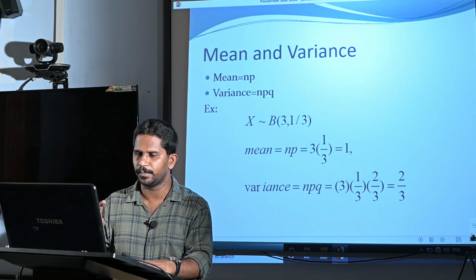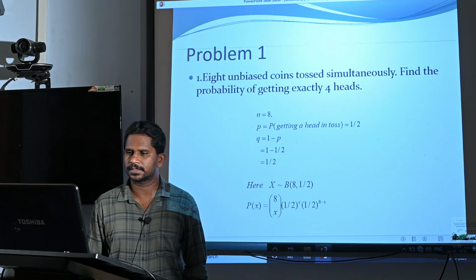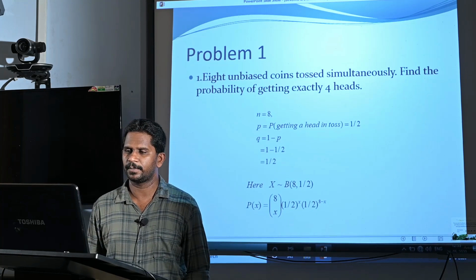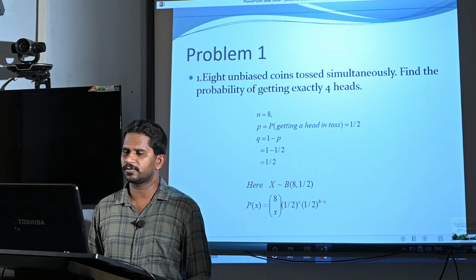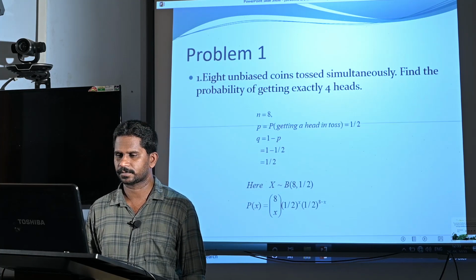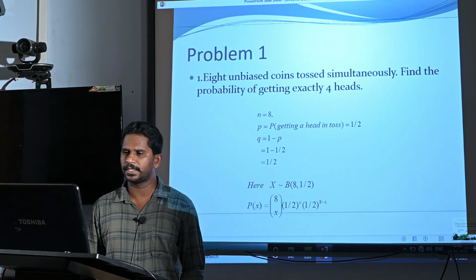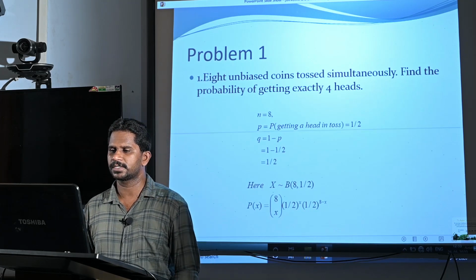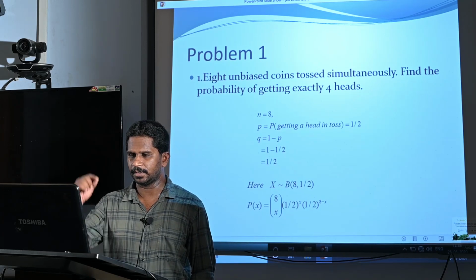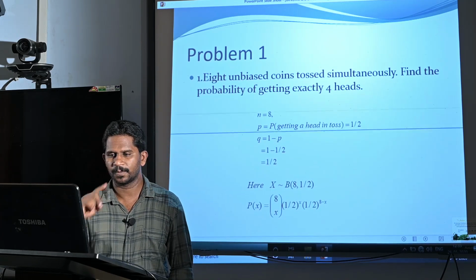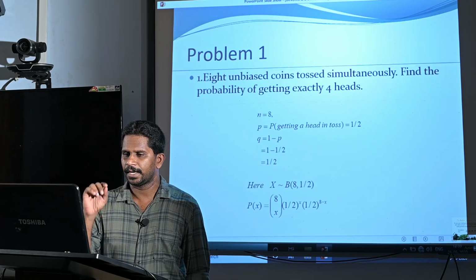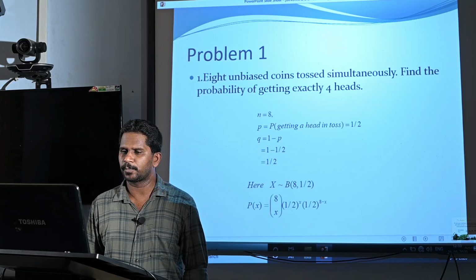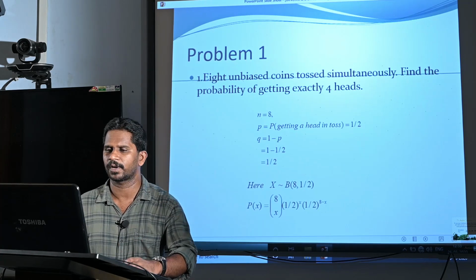Now, let us discuss one problem. The question is: 8 coins are tossed simultaneously. Find the probability of getting exactly 4 heads. In this case, our experiment is tossing 8 coins simultaneously. 8 coins simultaneously means 1 coin 8 times, and the coin is unbiased. Now we have to find the probability of getting exactly 4 heads.